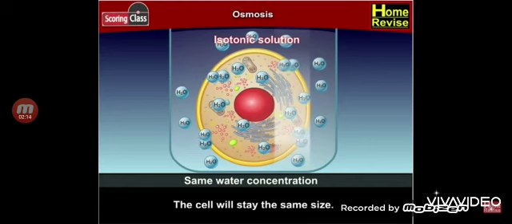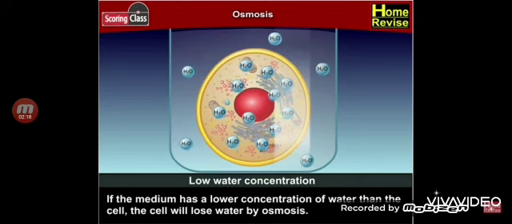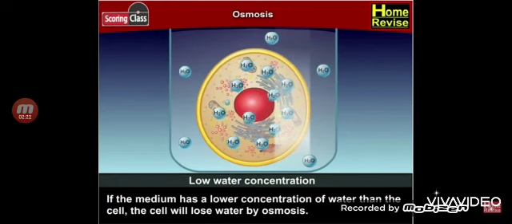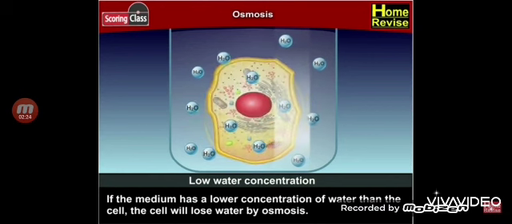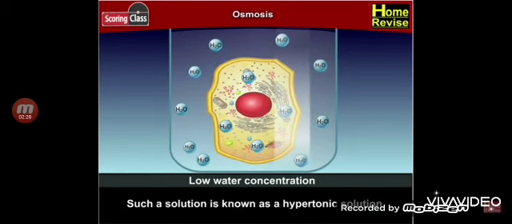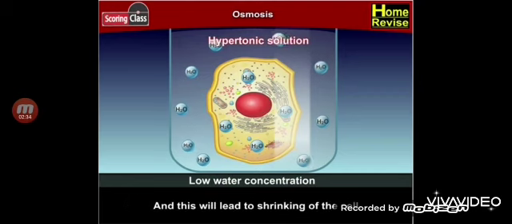There is a third possibility also. If the medium has a lower concentration of water than the cell, the cell will lose water by osmosis. Such a solution is known as a hypertonic solution. And this will lead to shrinking of the cell. Now let us try this out by the following activity.